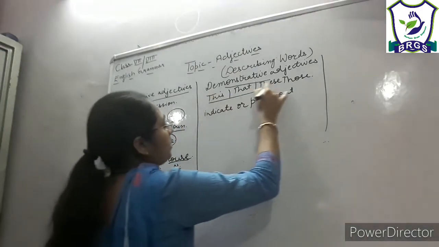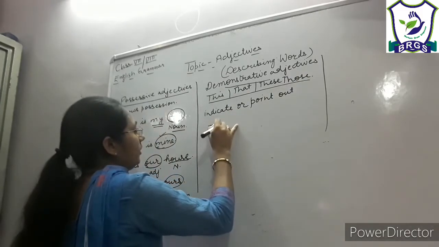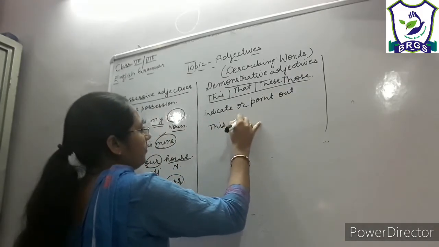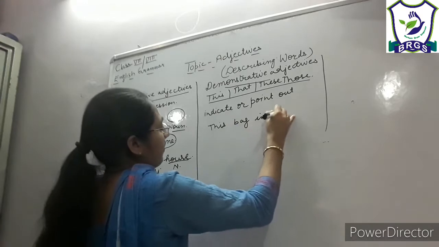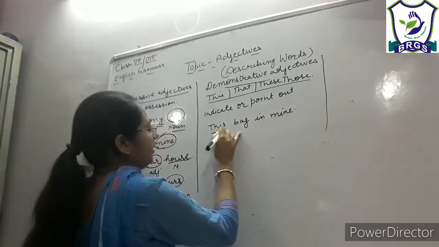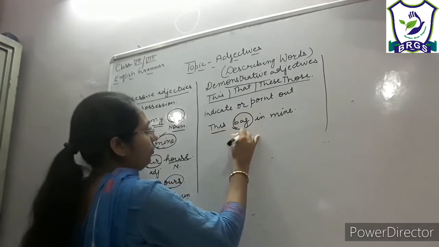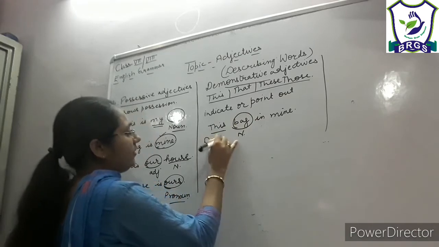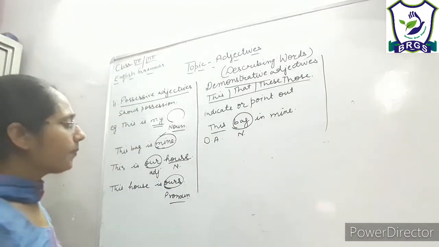So when these words are following a noun, like this bag is mine, so here this is following the noun, so it is demonstrative adjective, right?